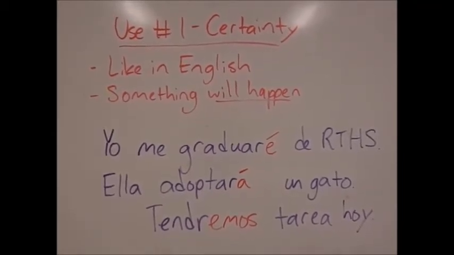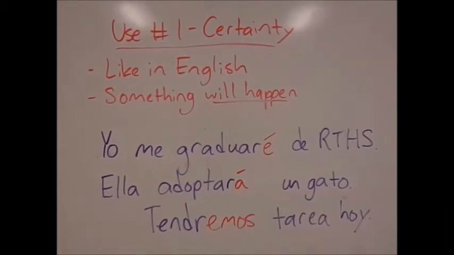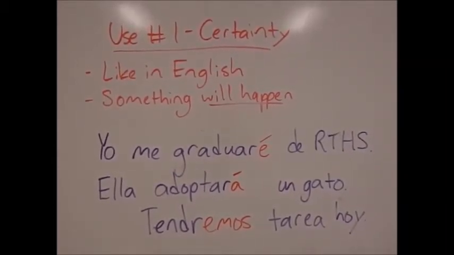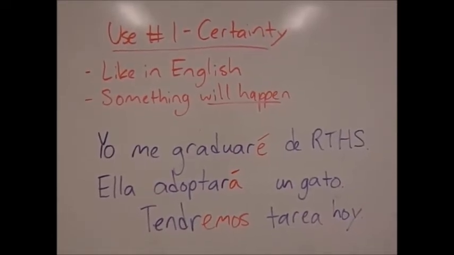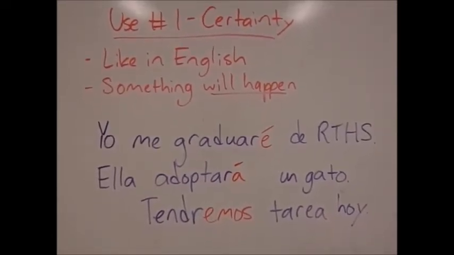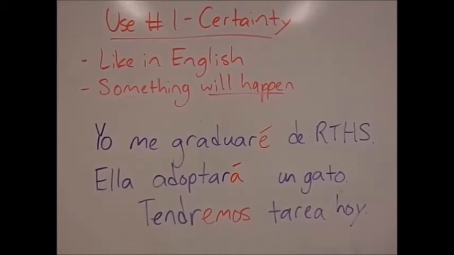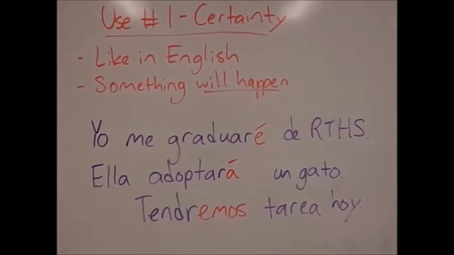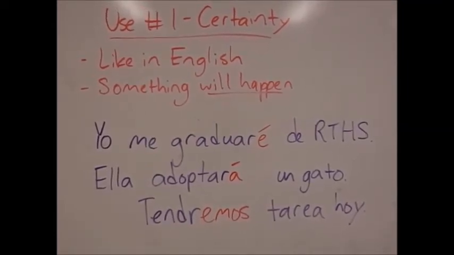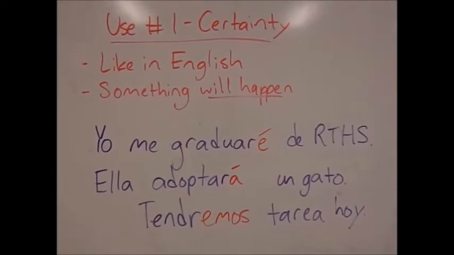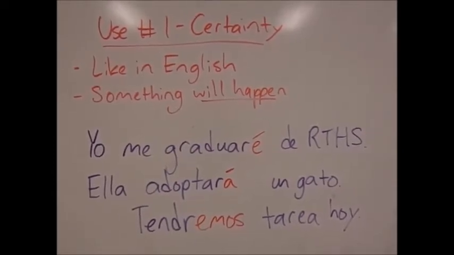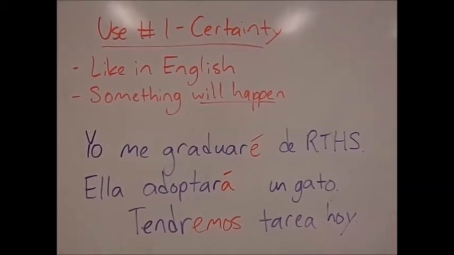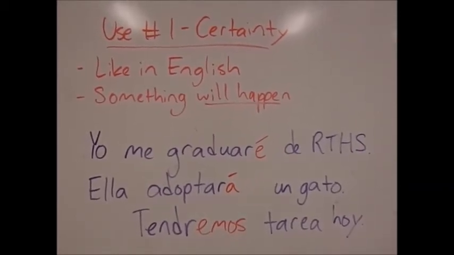It's just like we use the future tense in English. We talk about something that will happen. If you're using the future tense this way, that means that you're very, very sure that that thing is going to happen. Here are some examples. Yo me graduaré de Research Triangle High School. That means I will graduate. Ella adoptará un gato. This is probably a person that really likes cats and she is definitely going to adopt one in the future. And finally, tendremos tarea hoy is we will have homework today. You can say that with certainty.